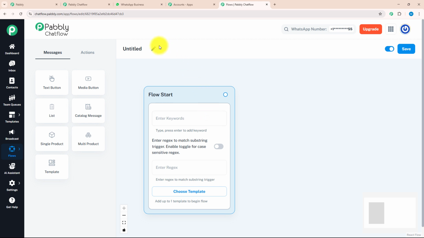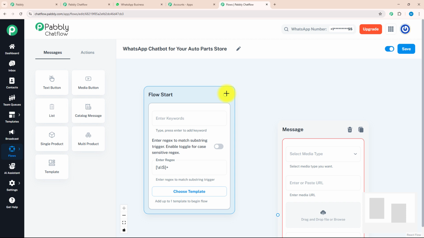For that, we need to give a meaningful name to this flow. As we are building this chatbot for an Autopart Store, I will name my flow accordingly as WhatsApp Chatbot for your Autopart Store. After giving a meaningful name, I will enter regex, which will understand what my customer is trying to say. As soon as my customer sends me a message, I want to send them a welcome message with a picture. For that, I will select the media button, drag and drop this option over here and connect it with my flow start. That means as soon as my customer enters a message, a welcome message will be delivered to them.